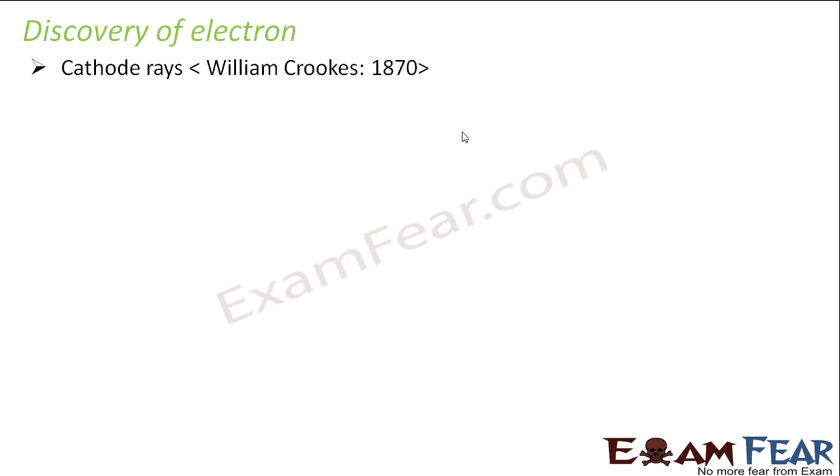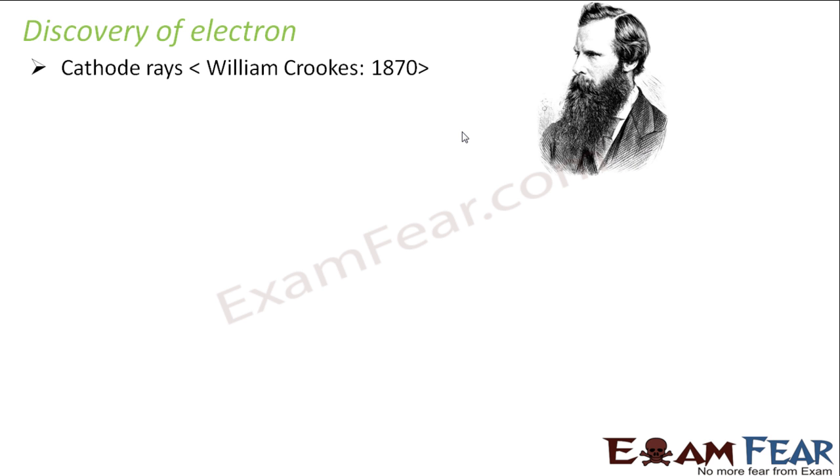Do you really know how electron was discovered? Okay, we'll see it here. Somewhere around 1870s, there was a scientist named William Crookes. What did he do? He discovered something we know as cathode rays. What are cathode rays again?